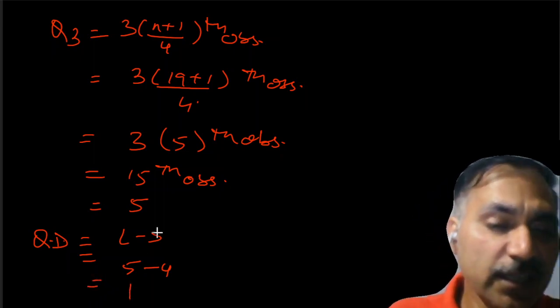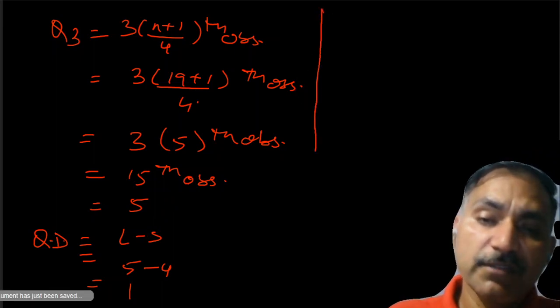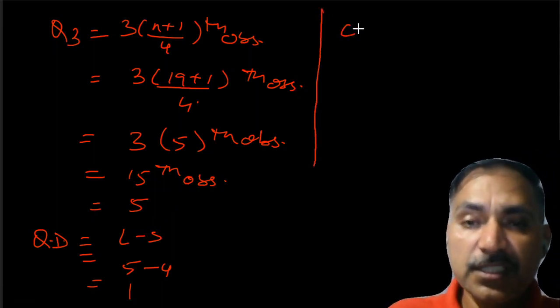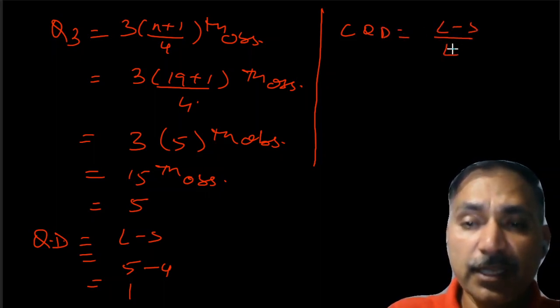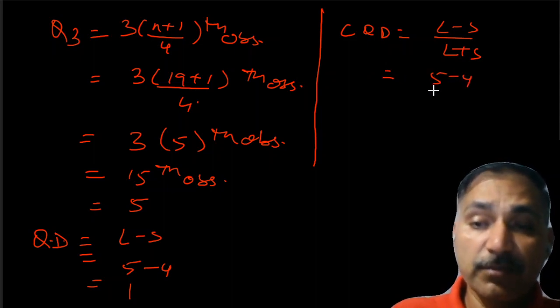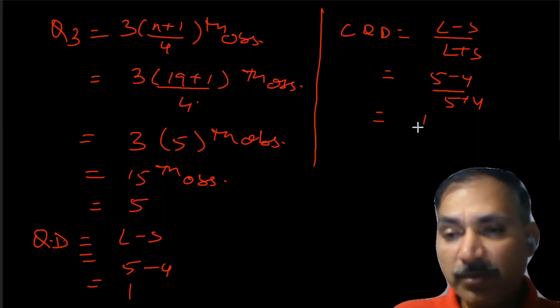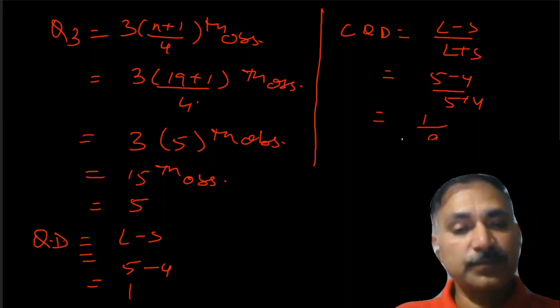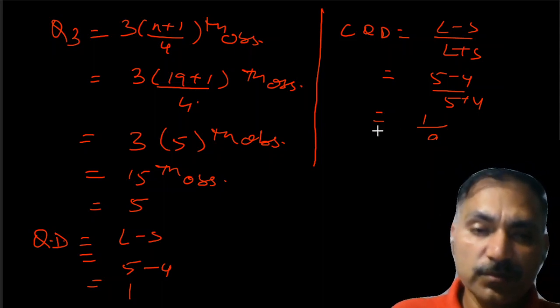Is it clear? It is about quartile deviation. The next one is coefficient of quartile deviation. We call that CQD. CQD is equal to L minus S divided by L plus S. So it is going to be 5 minus 4 divided by 5 plus 4. So it is going to be 1 upon 9. Is it clear? Yes or no?